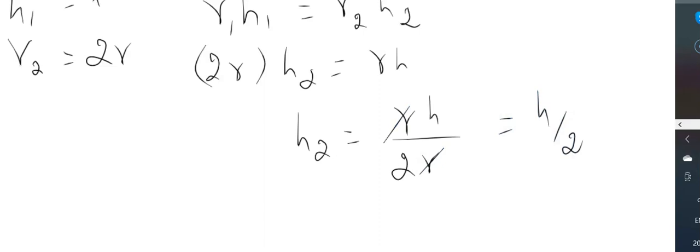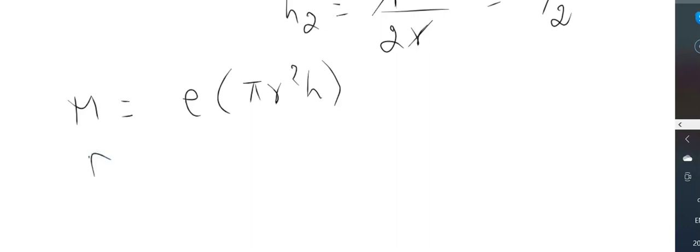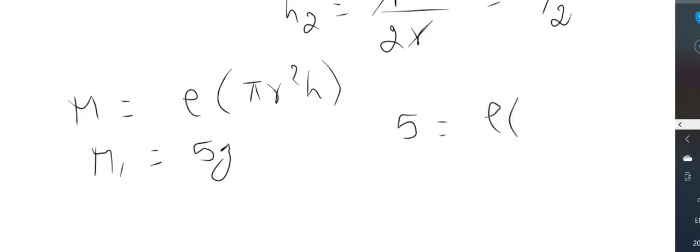Now, mass of water in the capillary is given by M is equal to, in the first capillary, rho into pi R squared H. Volume into density, where rho is the density. And M1 is given as 5 grams. And therefore you can say 5 is equal to rho into pi R squared H. So what will be M2 now?